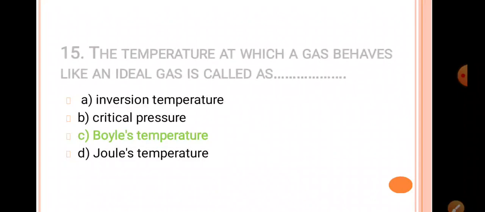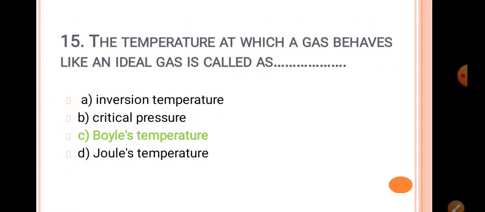Next one, the temperature at which a gas behaves like an ideal gas is called as. We know that there are Charles' law, Boyle's law, Avogadro's law. These laws are followed only by ideal gases. And the gases which cannot follow these laws are declared as real gases.